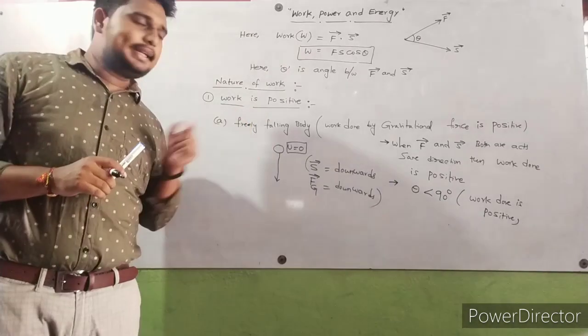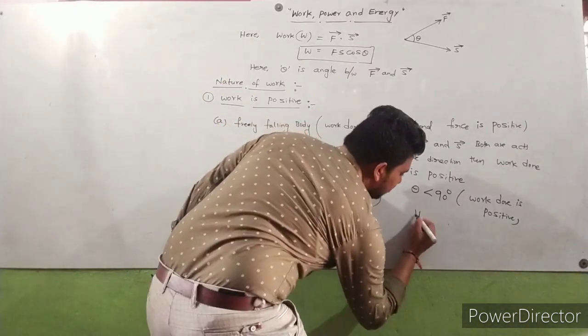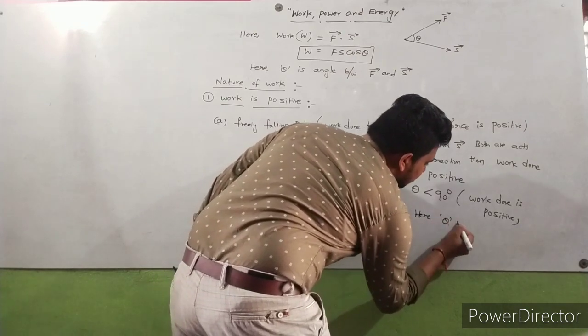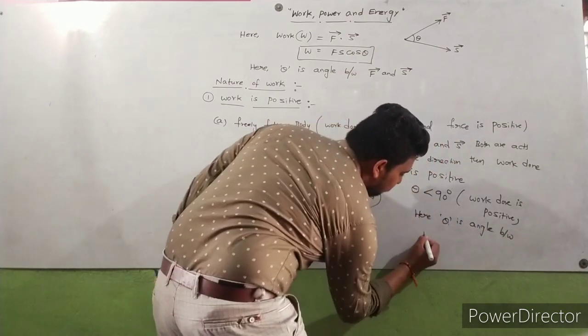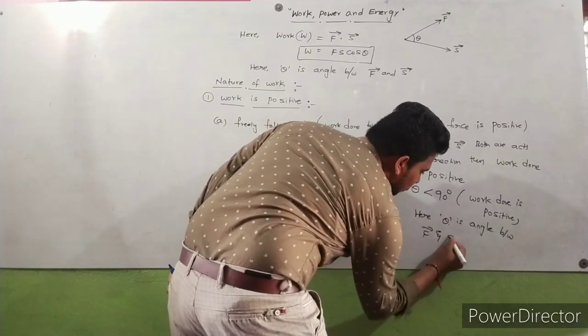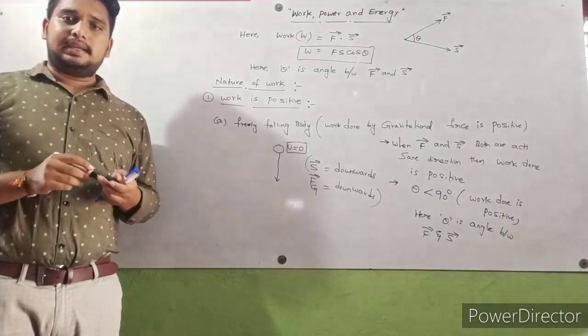Theta is less than 90 degrees, work done is positive. Here theta is the angle between F bar and S bar.